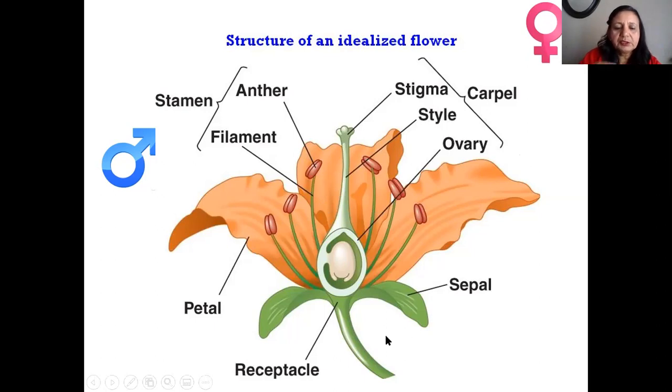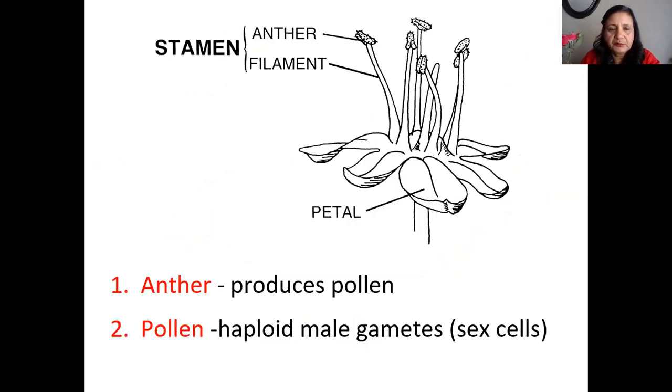So this part looks different in different flowers. Again, anther, filament, and the petal. The anther produces the pollen. Here also I can see some pollen. These are some pollen. I don't know, I can show you guys or not.